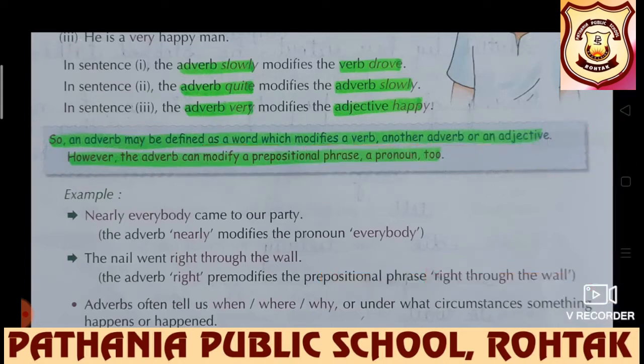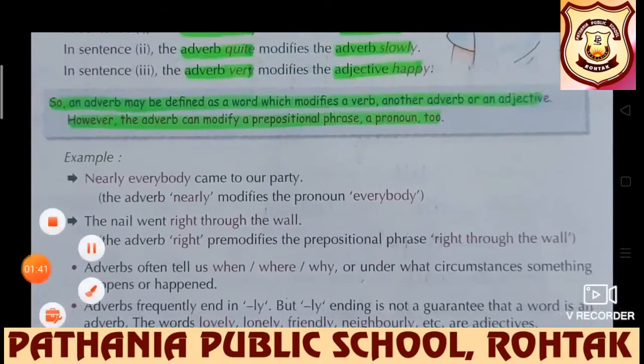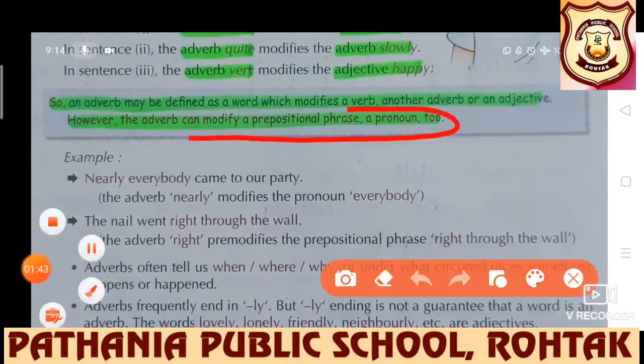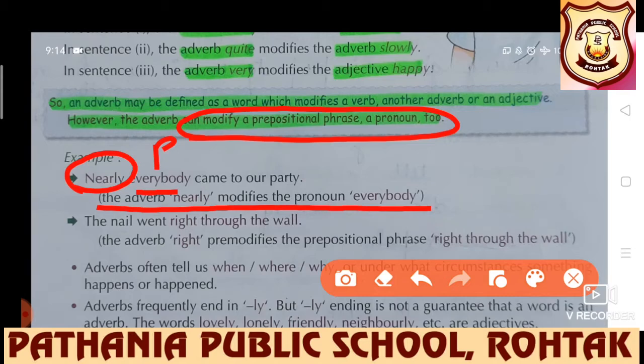Look at the further examples, students, and obviously this statement will be justified that adverb can modify prepositional phrase and sometimes pronoun also. Nearly everybody came to our party. Everybody is pronoun here. Nearly is adverb. So adverb nearly modifies the pronoun everybody.